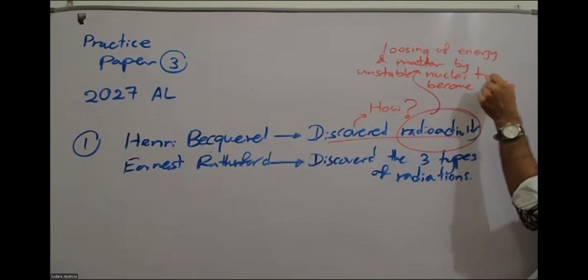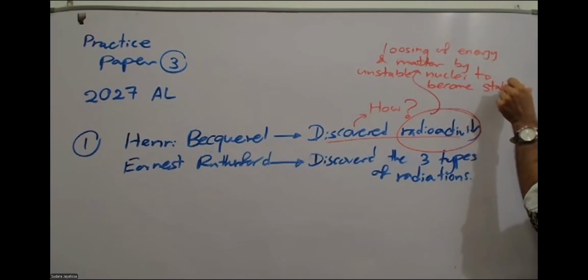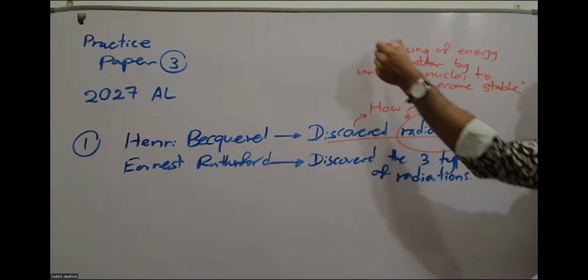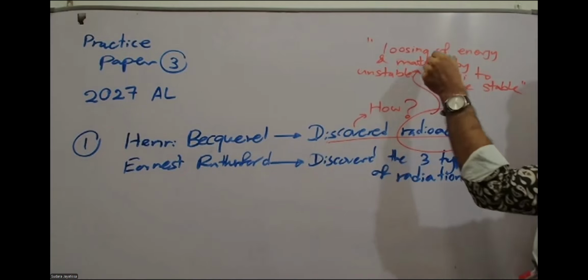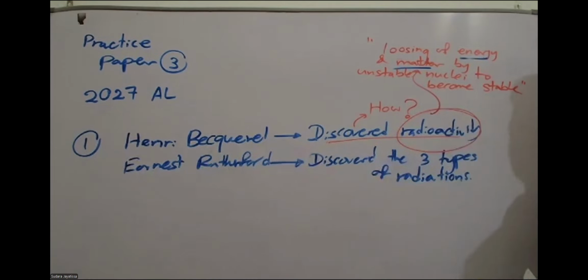In your book you also have a proper definition. Just know it. It is not asking you to write it in the A level exam, but it's good to know. Losing of energy and matter by unstable nuclei to become stable. Very simple definition. So I said energy and matter.